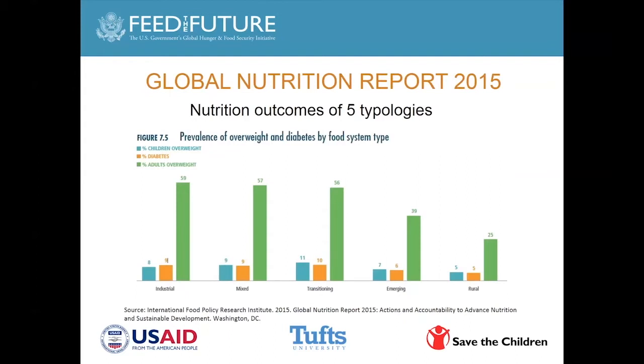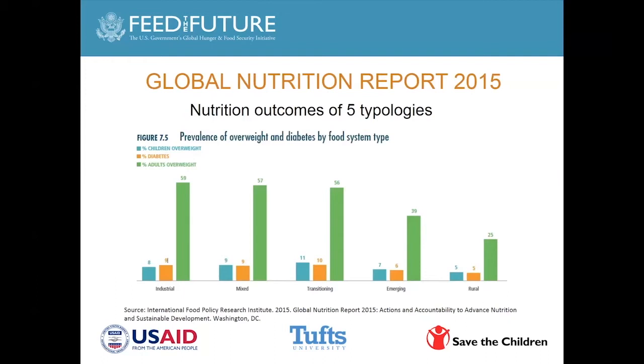What we see in the industrialized food system is very high rates of overweight in adults in the industrial, in the mixed, and transitioning food systems, much lower rates in the food system classified as rural.